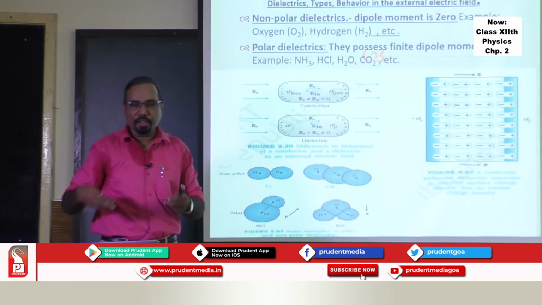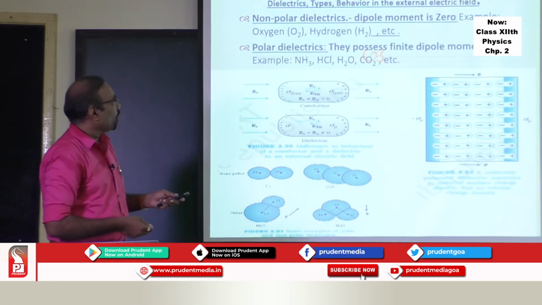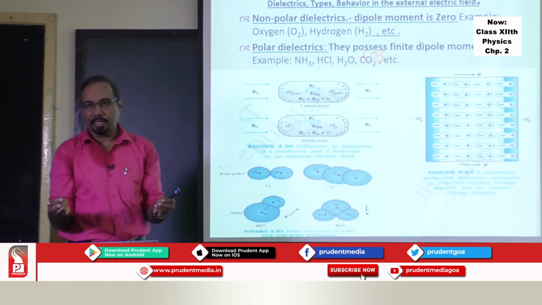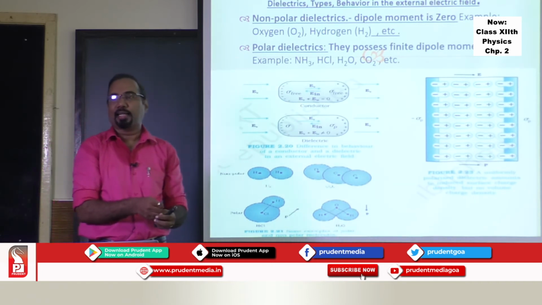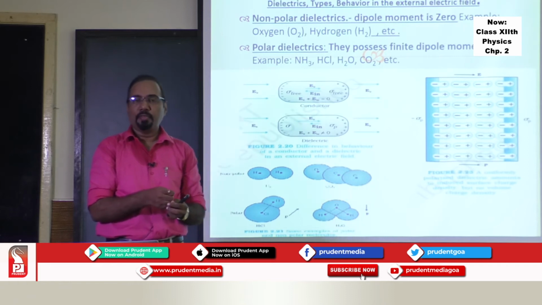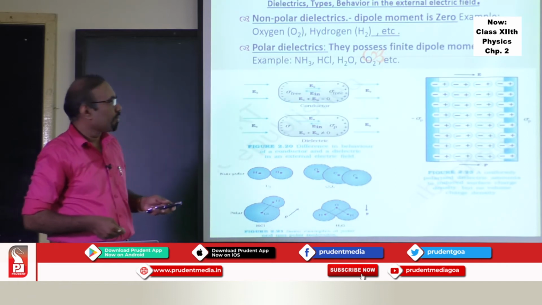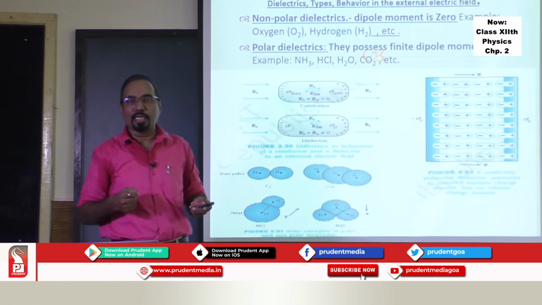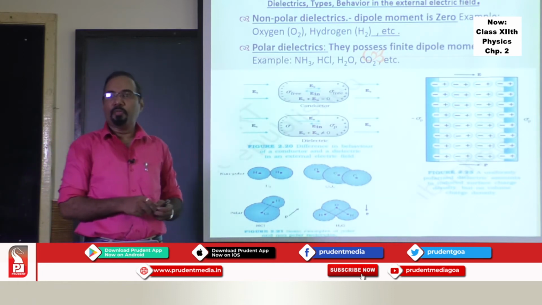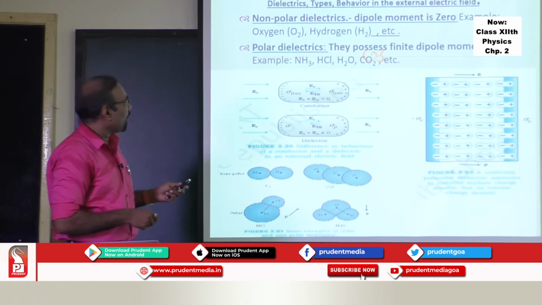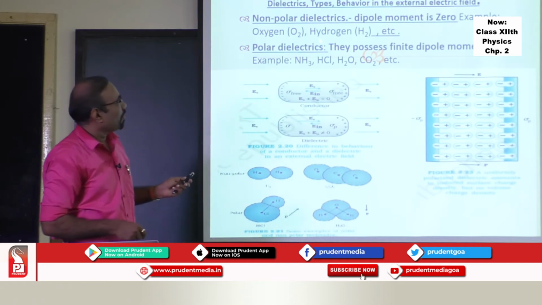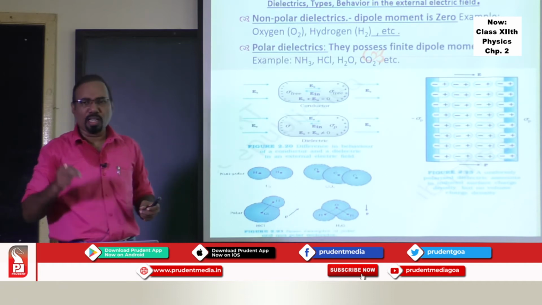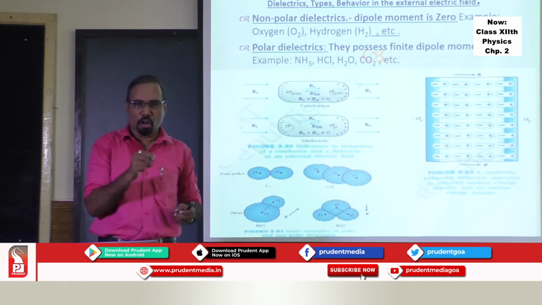So what are the different types of dielectric you should know? What is meant by dielectric? It is an insulator or non-conductor, but some non-conductors have a property to retain charge. What is more important for us to understand is what exactly happens when they are placed in an external electric field. There are two types of dielectric, non-polar dielectrics and polar dielectrics. What is meant by this? I'll tell you in short.